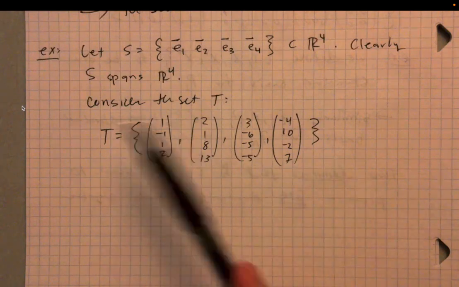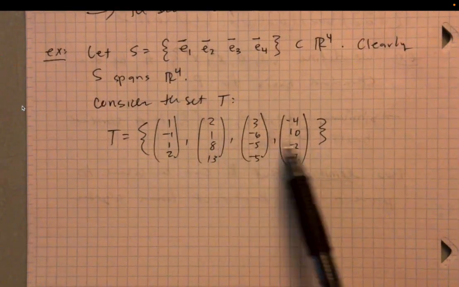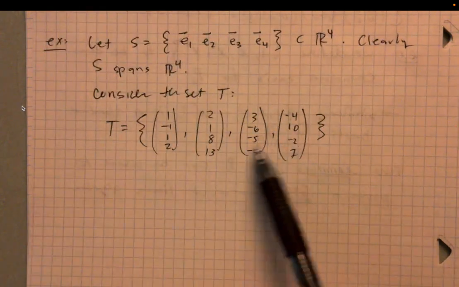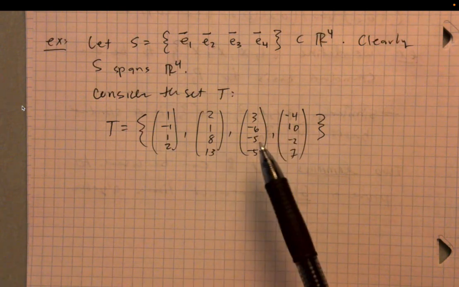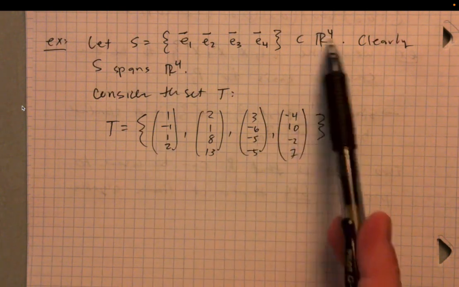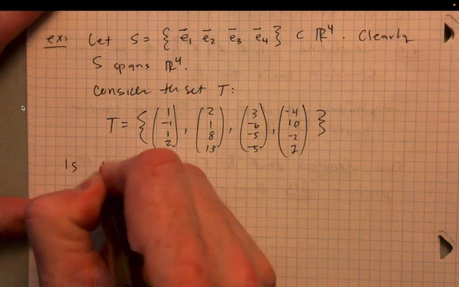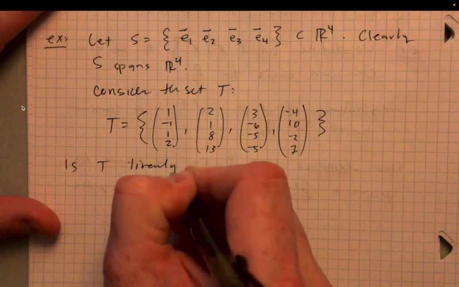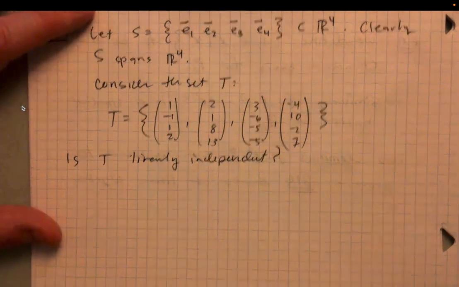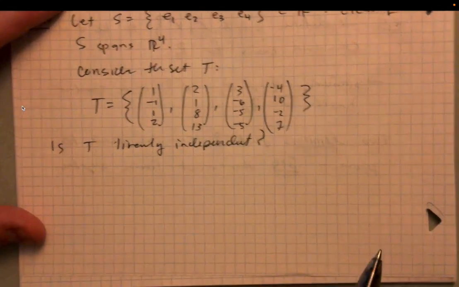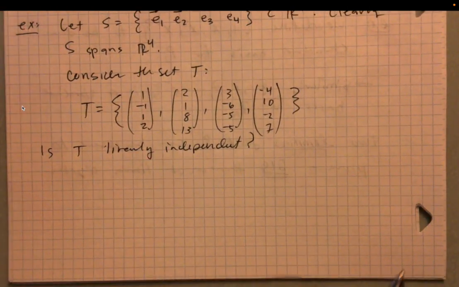Okay, so that's what we see here. We've got this set that clearly spans R4, and then I've got 4 other vectors in this set T. Now what I want to show is that T is linearly independent, and if that's the case, then these 4 vectors are a basis for R4. So is T linearly independent? That's the question. Well, we can test this quickly. The wind-up of the first example we saw showed us how to quickly test this.